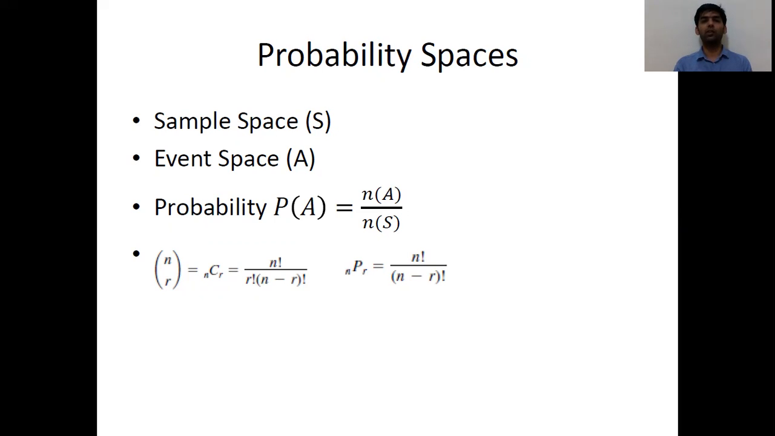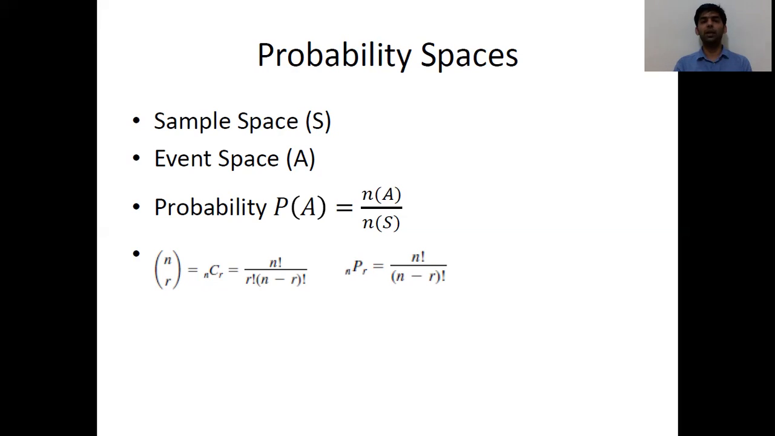Next, we must know what an event space is. Event space is the event for which we are finding the probability. For example, if we take tossing of a coin, and I want to find the probability of getting a head, then my event space is the element of getting a head. There is only one chance of getting a head, so the event space will contain only one element, that is H.